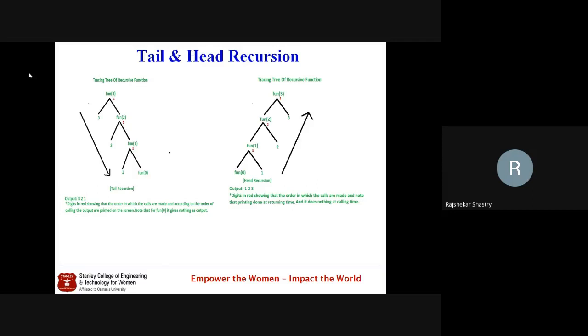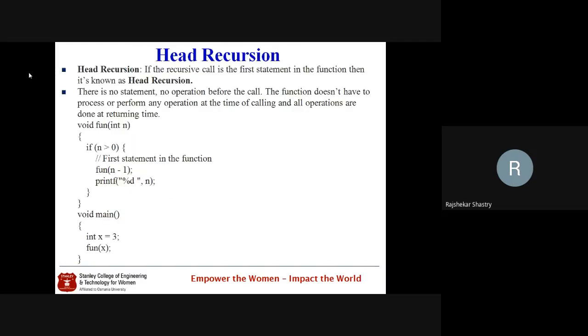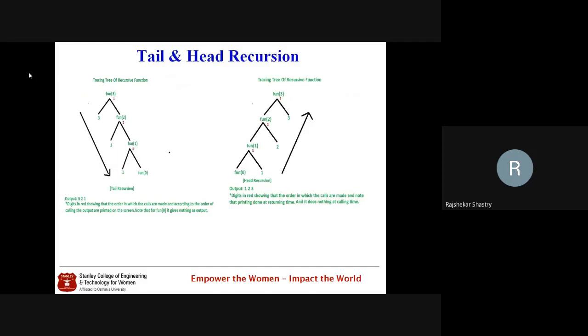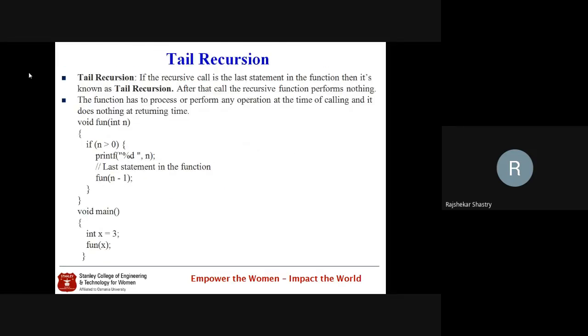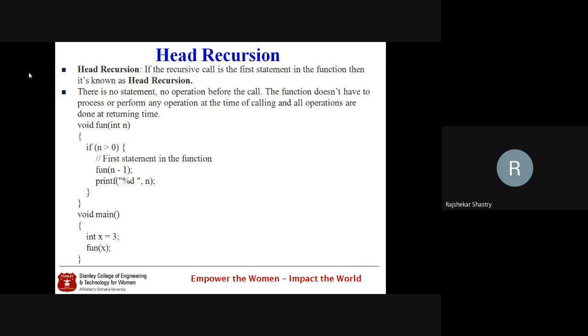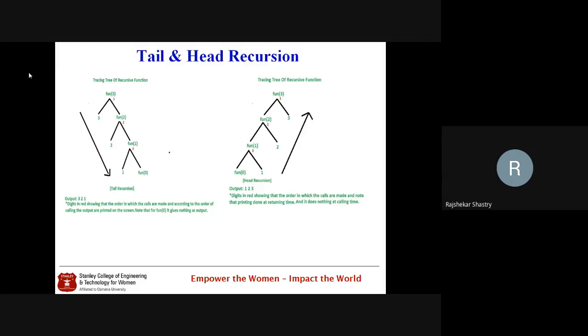In the tail recursion, you see that x is 3. Initially the main function will call the fun function by passing 3. That's the root node. That root node first prints, as you see in the tail recursion: it prints the value first and then recursively calls itself by reducing the value. So it prints 3 and then calls the function with the reduced value. What is the reduction? 3 minus 1 is 2. So we get fun of 2.